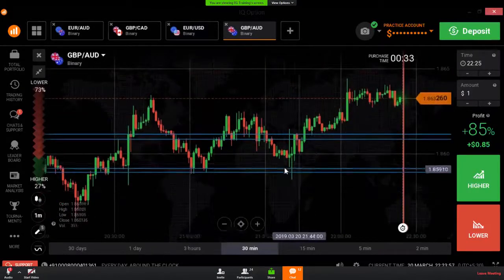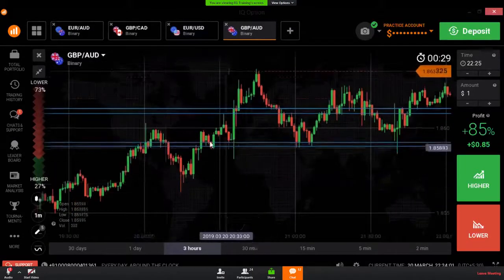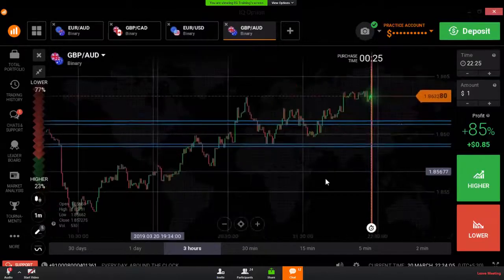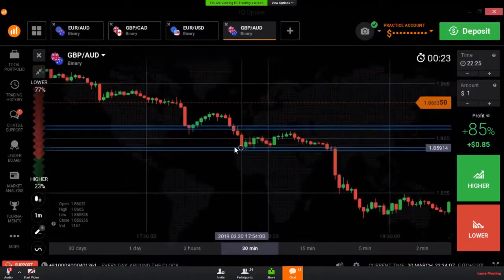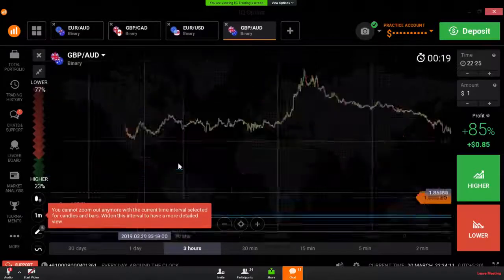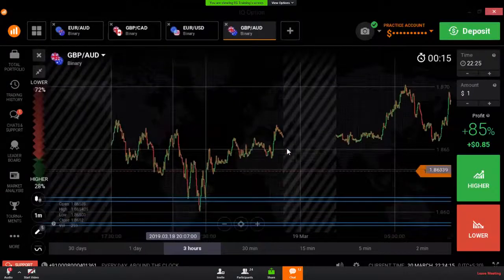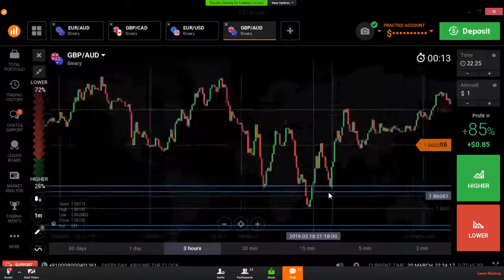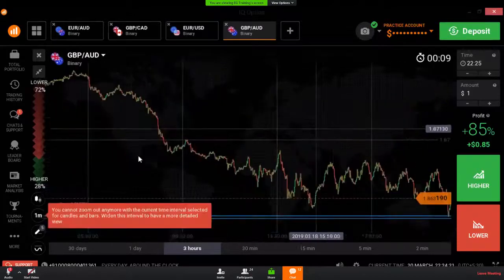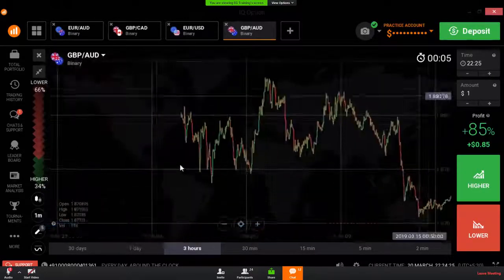We are seeing a reversal point here also, and here also, here also a reversal point. So we need to check these lines in the past history too. There is a reversal point in this level. There is no reversal point here. There is no reversal point still.